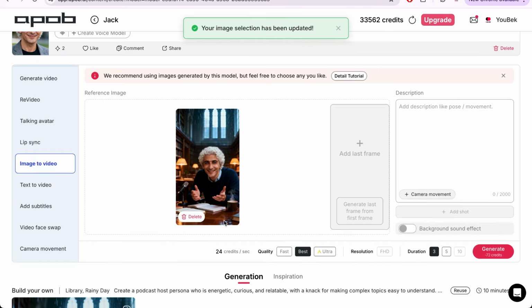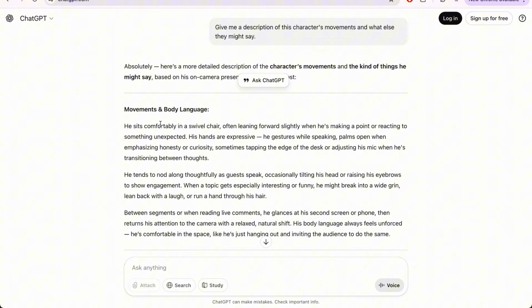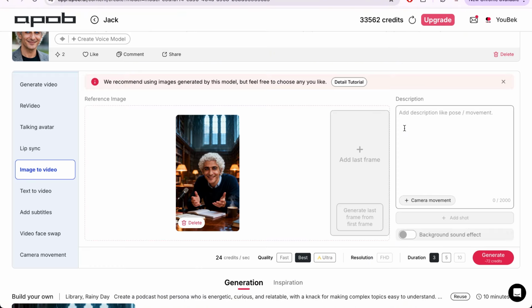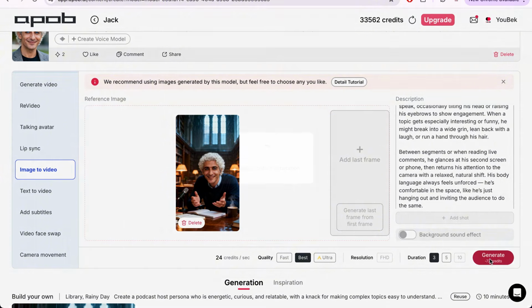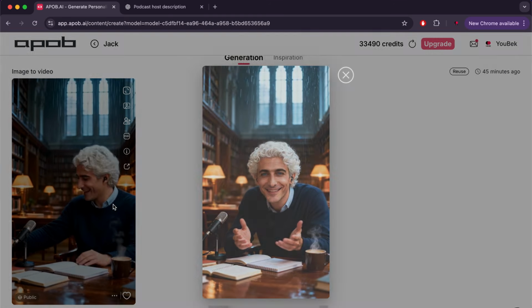For that, we will need a description of the movements the character will perform. I will ask ChatGPT to give them to me, and I will put them here and press Create. We will wait a little for the site to create the video. Then we will get this result.